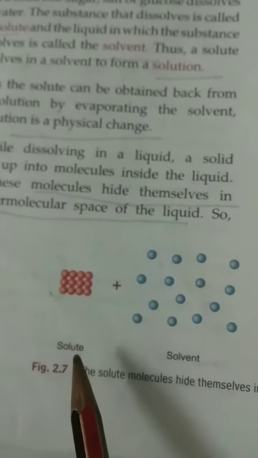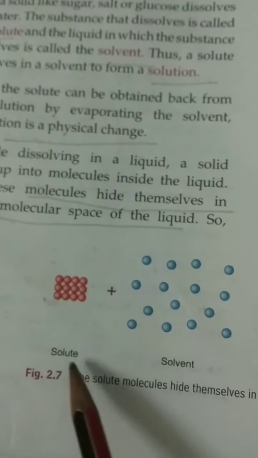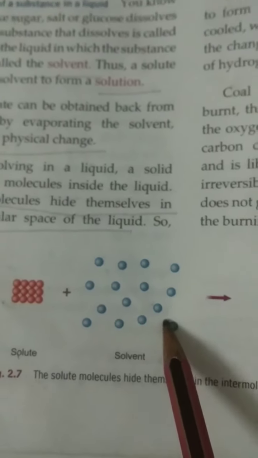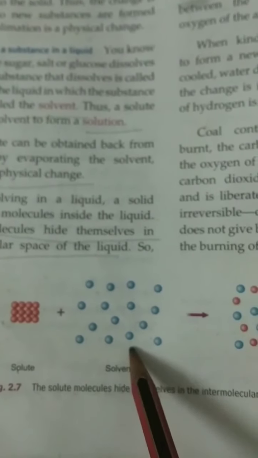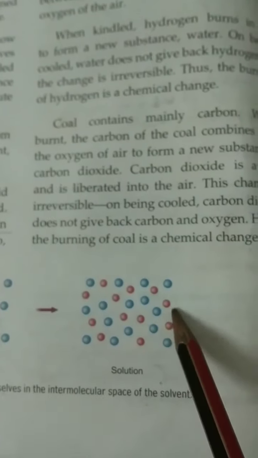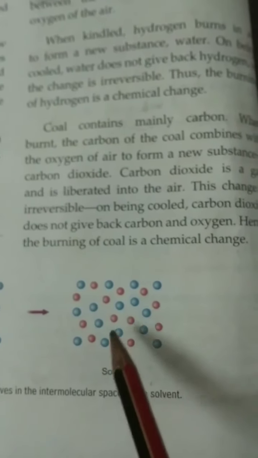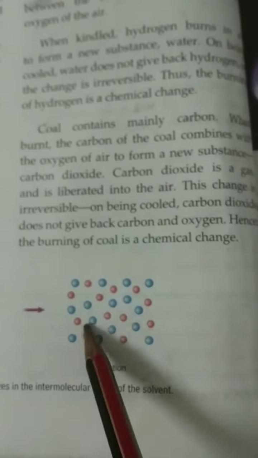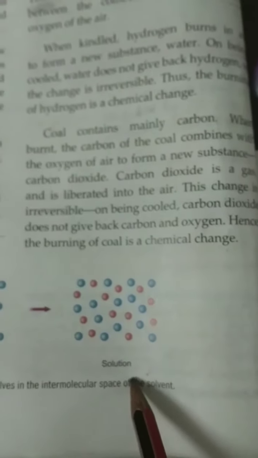See this diagram. Solid solute and liquid solvent. When solid and liquid mix with each other, see how molecules hide themselves in the intermolecular space of the liquid and form solution. I dissolve salt inside it.